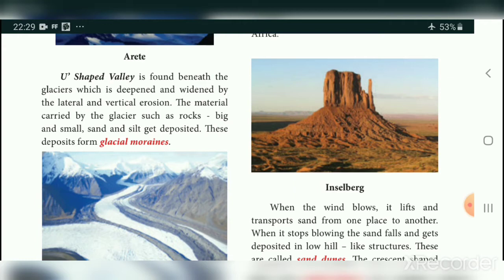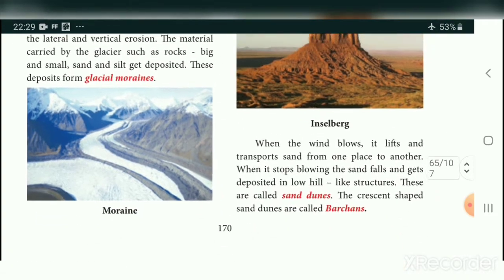The material carried by the glaciers, such as rock, big and small, sand and silt, gets deposited. Here all the materials transported by the glacier are deposited. These deposits form glacial moraine. You see here, moraine.